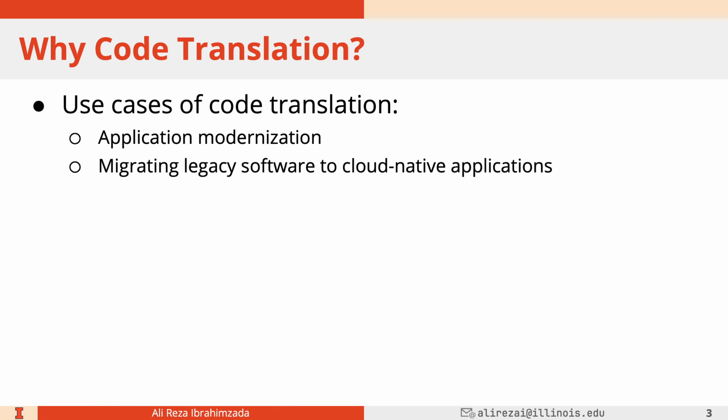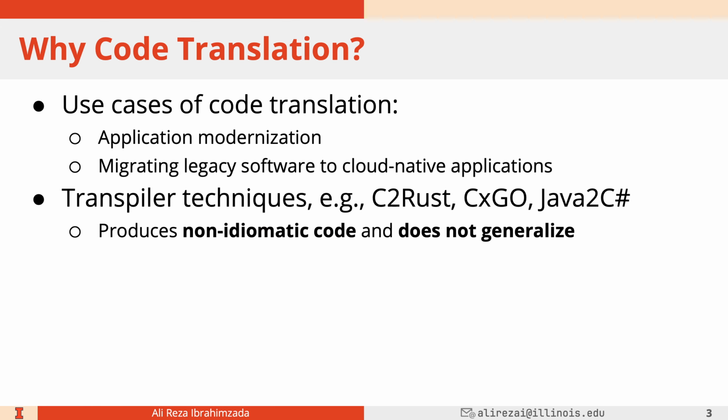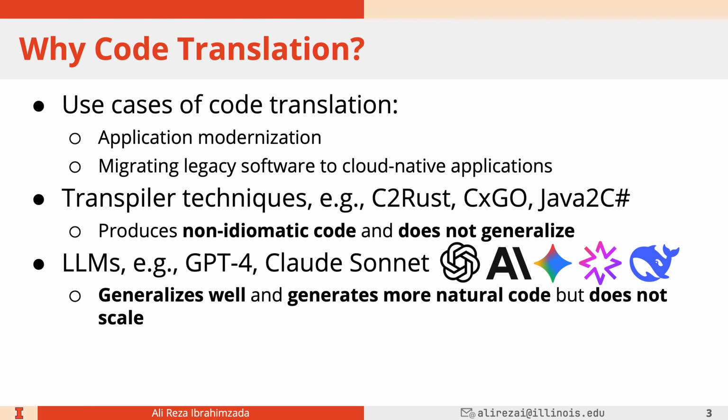Code translation is important and it has applications in modernization, where users use it to migrate their legacy software to cloud native applications. Existing techniques for doing translation involve transpilers, tools like C to Rust, CXCO, and Java to C Sharp. The good thing about these tools is that they produce more functionally correct code. However, the problem is that the generated code is not idiomatic and they do not generalize well across multiple languages. Recently, LLMs have excelled in this task.